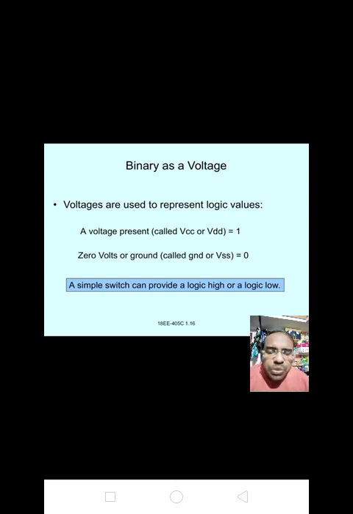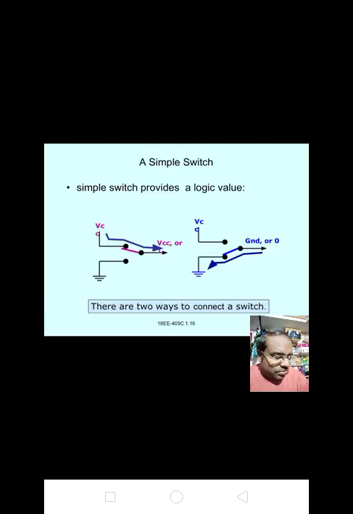A simple switch can provide a logic high or logic 0, that is, a logic value.